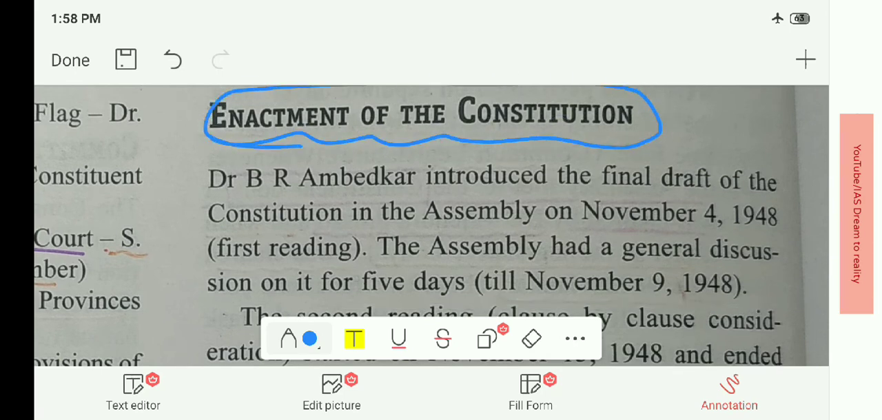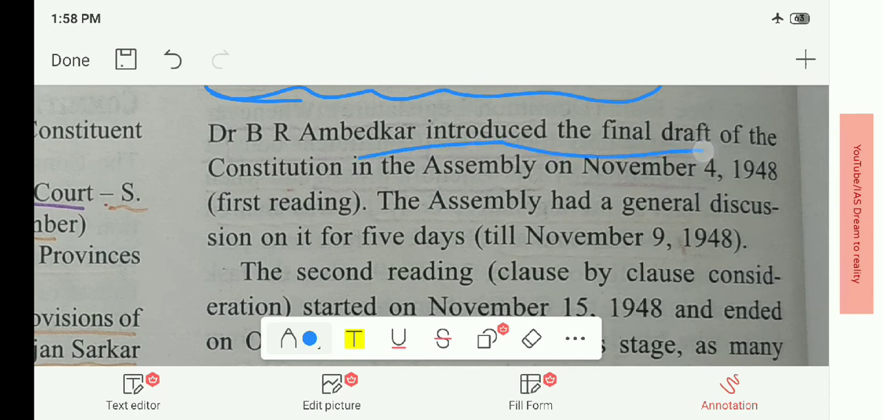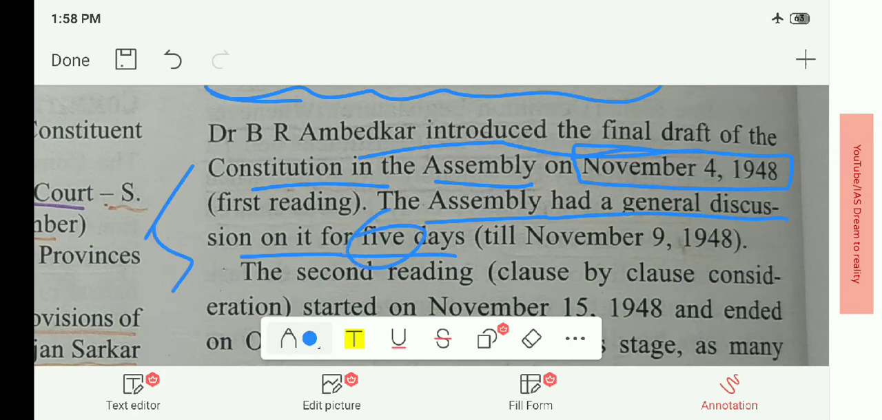Enactment of the Constitution. After the Drafting Committee prepared its draft, it was enacted. Although the committee finished the job earlier, it was enacted on some other date, and we will see its importance further. Dr. B.R. Ambedkar introduced the final draft of the Constitution in the Assembly on November 4, 1948. The Assembly had a general discussion on it for 5 days.